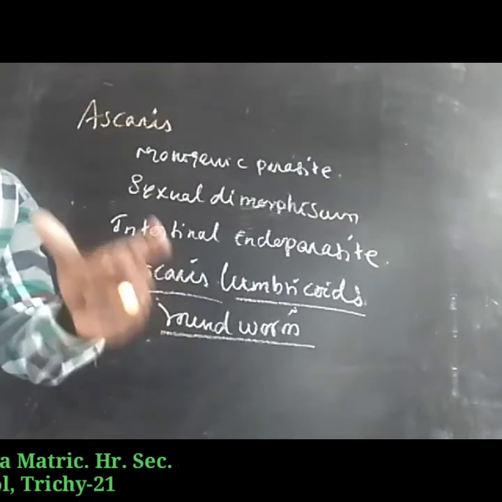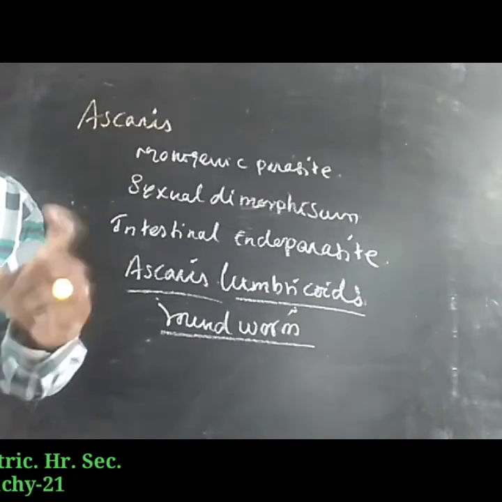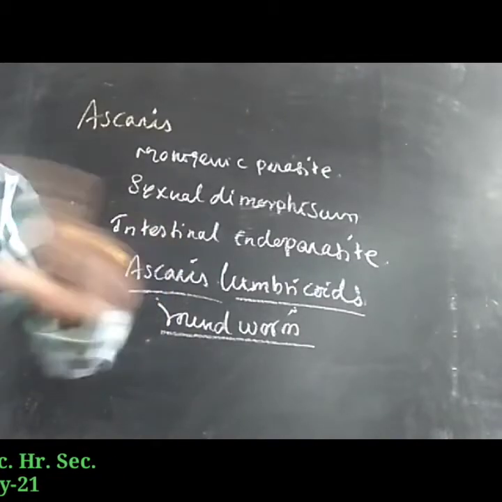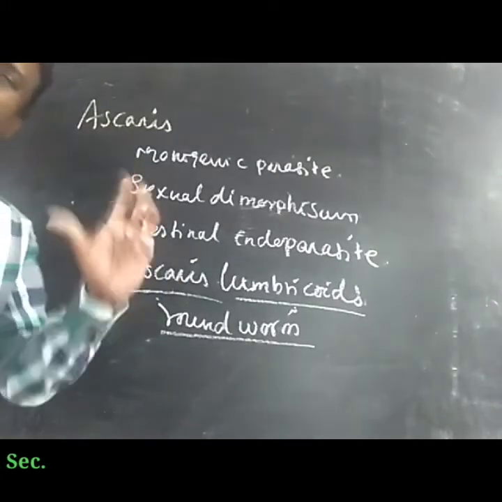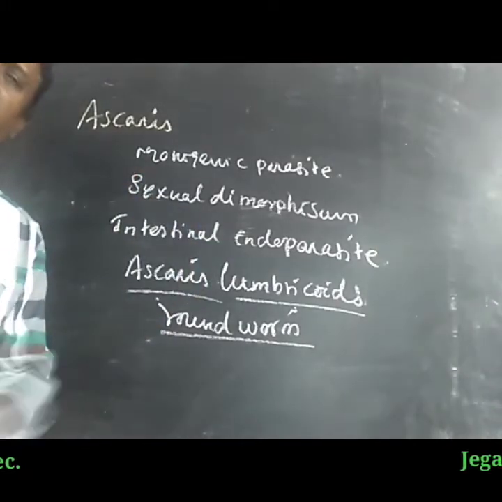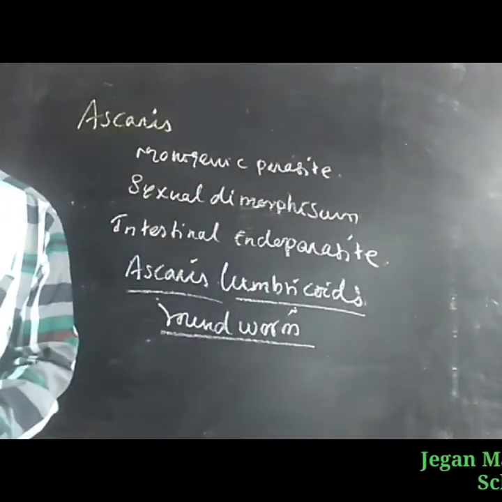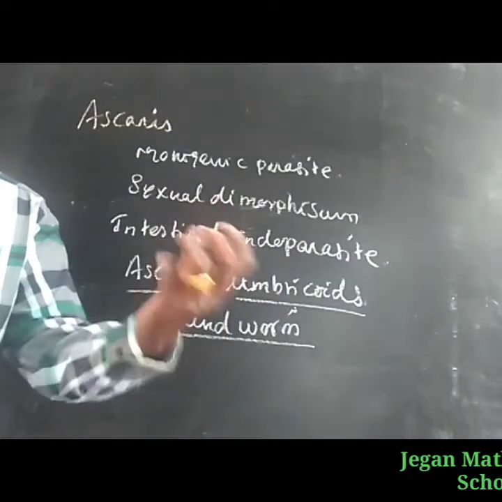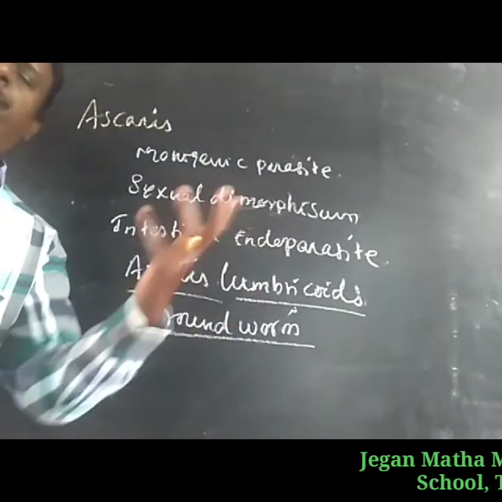It is transmitted by ingestion of embryonated eggs. This Ascaris occurs in the embryonic stage. It is transmitted through contaminated water, contaminated soil and contaminated food.